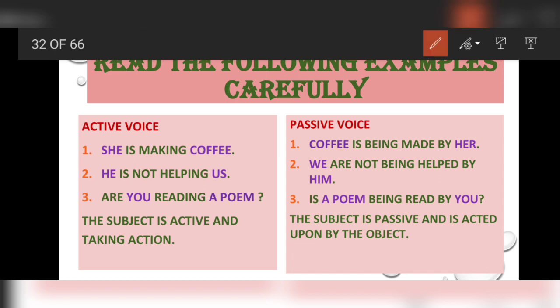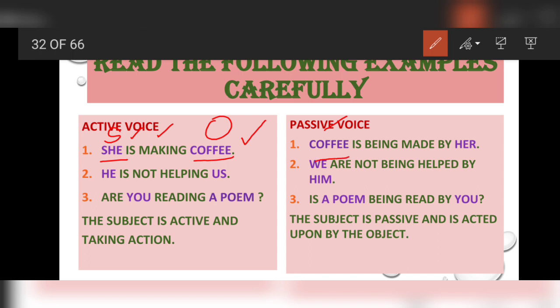Look at the first example. She is making coffee. She is subject, coffee is object, and we are using is, am, are, first form of the verb, and ing. Now see what are the changes. This object will take the lead and it will come in the beginning of the sentence.